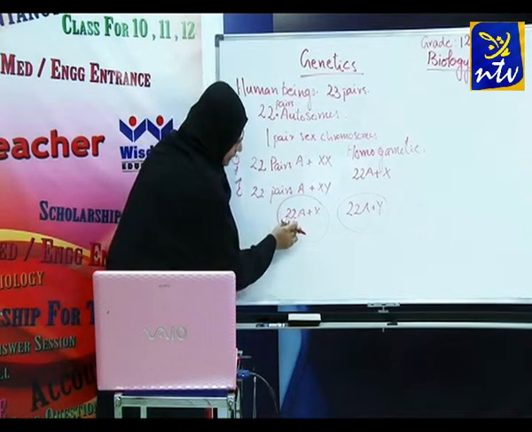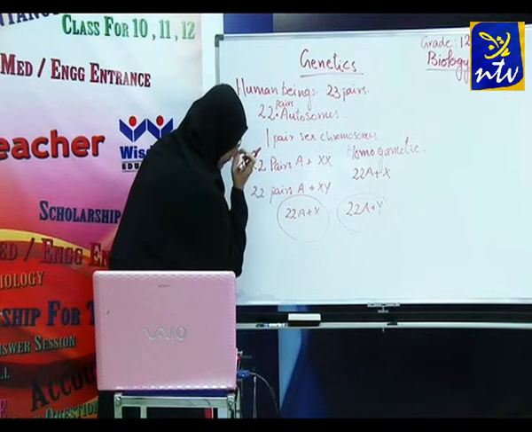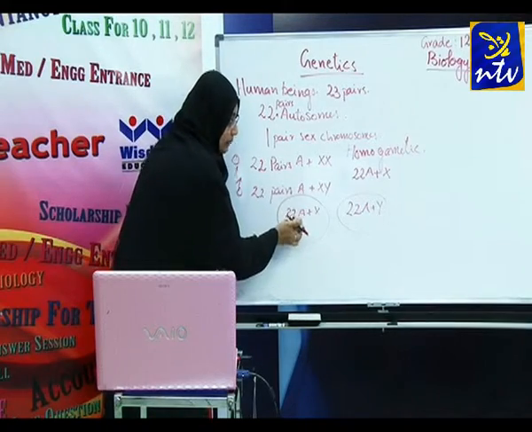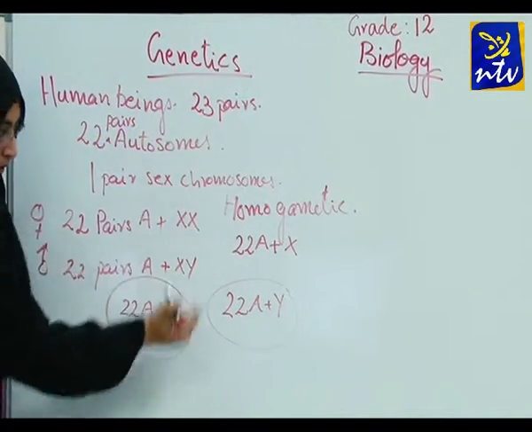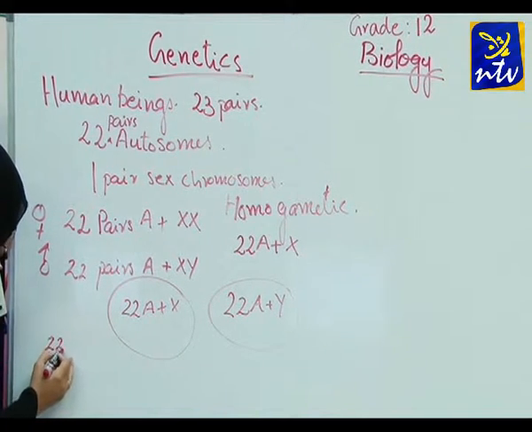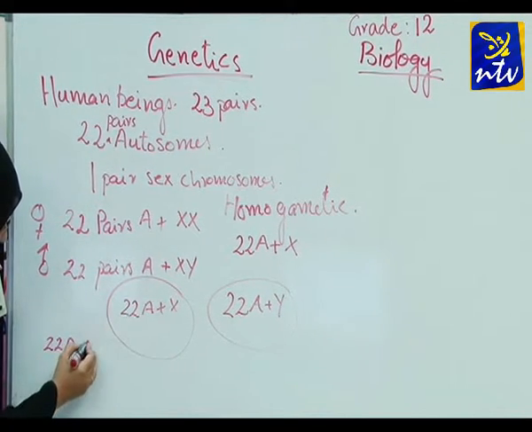Now we have seen the male gametes. Let us see the possibilities. Suppose this gamete, 22 autosomes plus X, fuses with the female gamete.